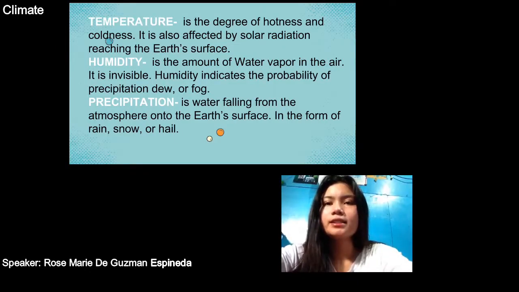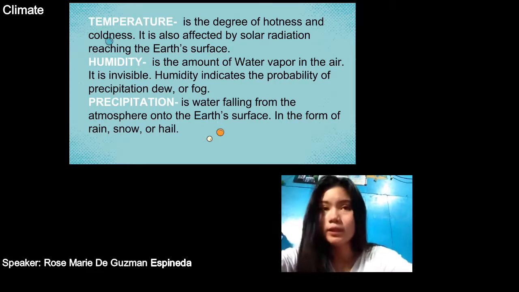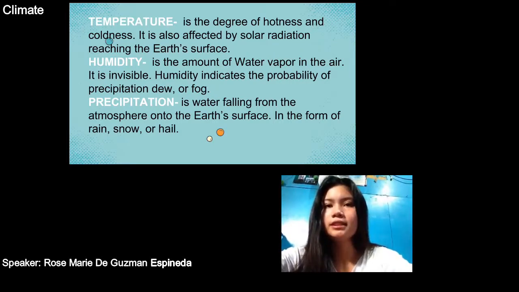Next is temperature. It is the degree of hotness and coldness. It is also affected by the solar radiation reaching the Earth's surface. Next, humidity. The amount of water vapor in the air. It is invisible. Humidity indicates the probability of precipitation or fog. Precipitation. It is the water falling from the atmosphere onto the Earth's surface in the form of rain, snow, or hail.